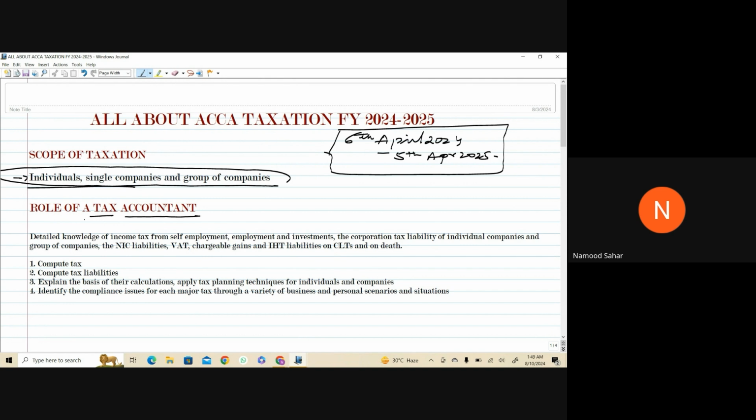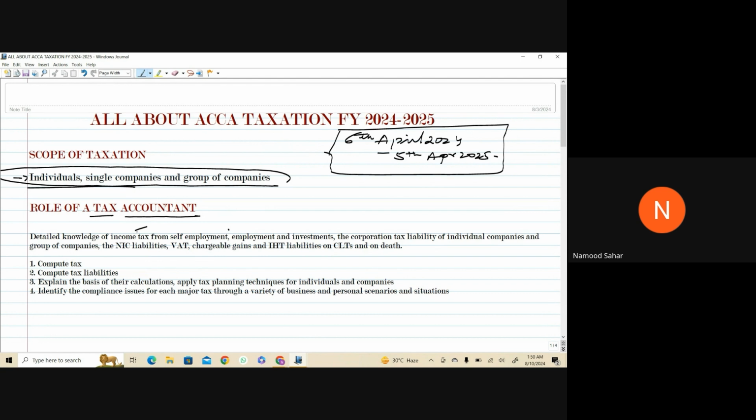When you are in this role, the examiner is expecting you to have detailed knowledge of income tax from self-employment. I'm a businessman, I'm a businesswoman, and I do my own business. So I have my own income, I am my own boss, and I have to pay income tax on that income. Whatever I'm earning through my self-employment will be catered by income tax. Definitely, there are rates, situations and different dynamics involved, so many aspects that we will be learning in self-employment. On that, income tax is applicable.